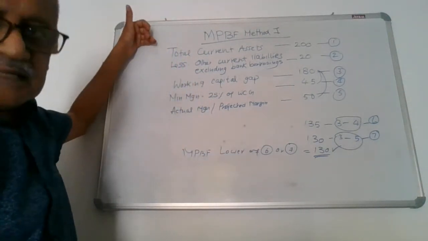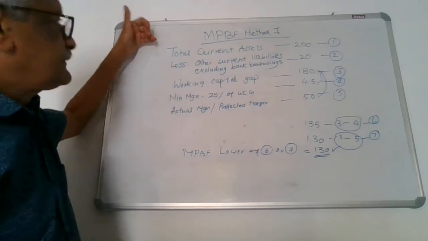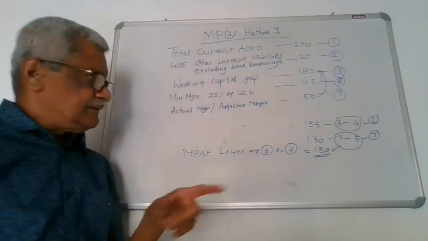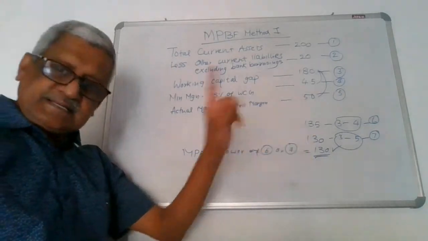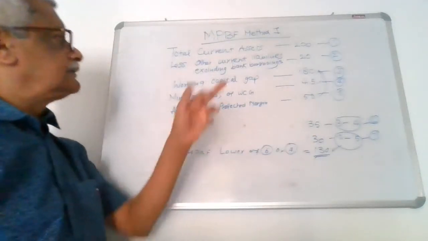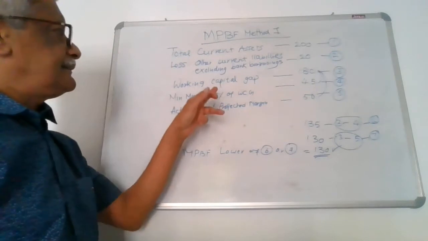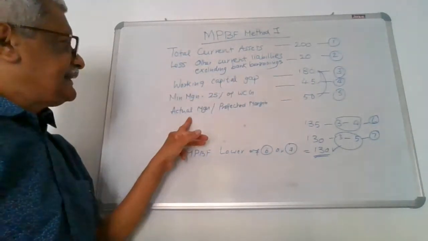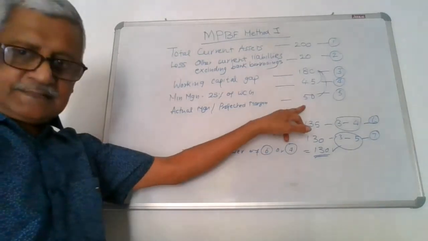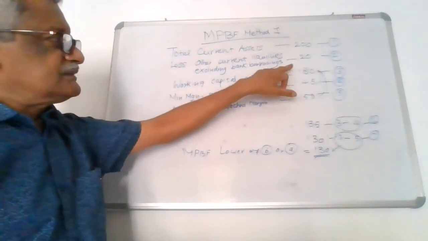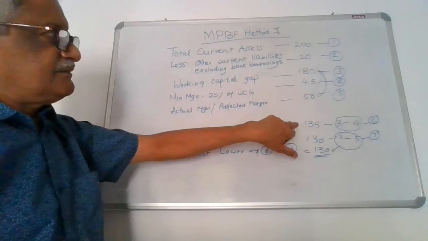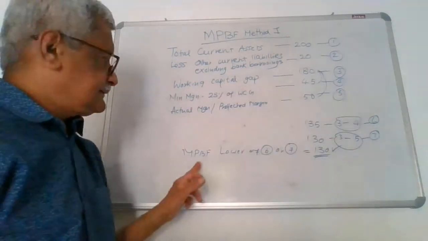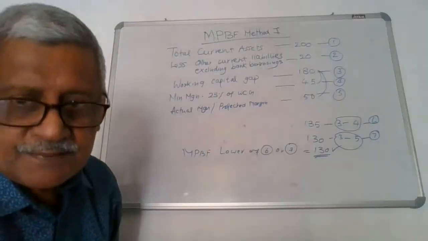So it starts with the total current assets, then less other current liabilities excluding bank borrowing. One is we are removing this. Second one is the current maturity of the term loan. Arrive at the working capital gap. Then the minimum margin is 25% of the working capital gap. Then the actual margin or projected margin. Then 3 minus 4 is 135, 3 minus 5 is 130, marked as 6 and 7. The lower of the two will be the MPBF.